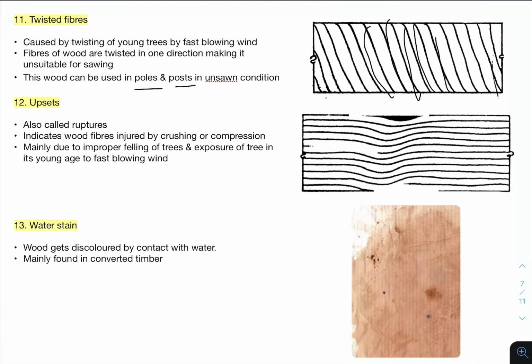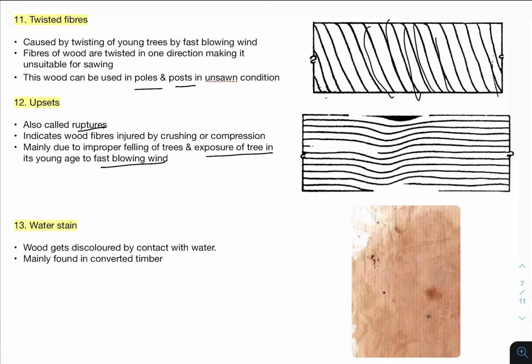The next one is upset. Upset is also known as ruptures. It means that when the tree is improperly felled, when we are not taking proper care of the felling of the tree, there will be a rupture on it. Or if the tree is exposed to fast blowing wind at its young age, then also this rupture can happen. So this is regarding upsets.